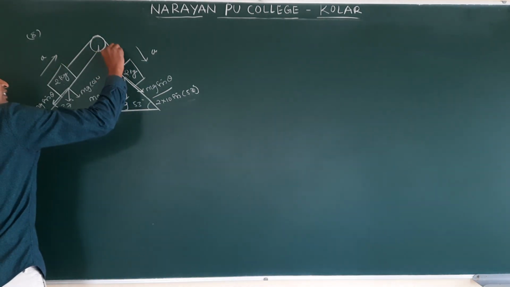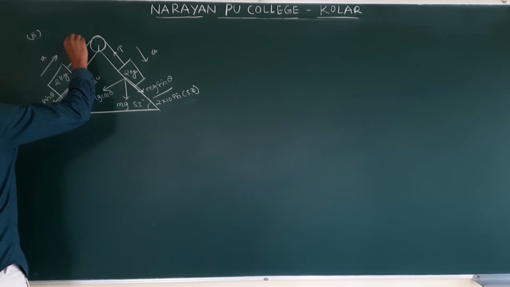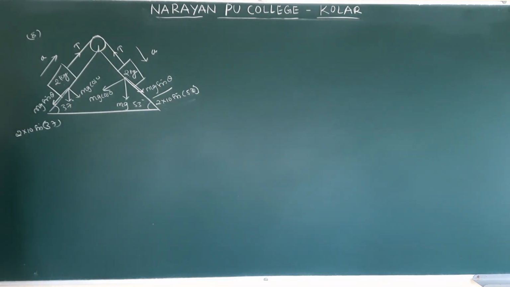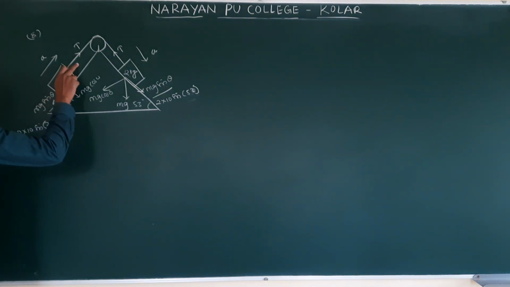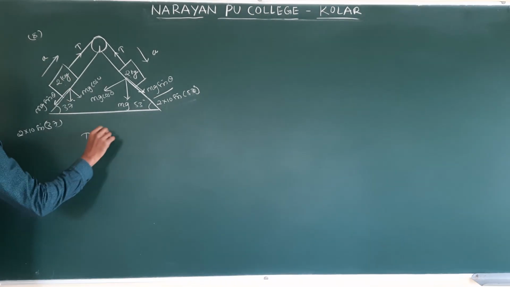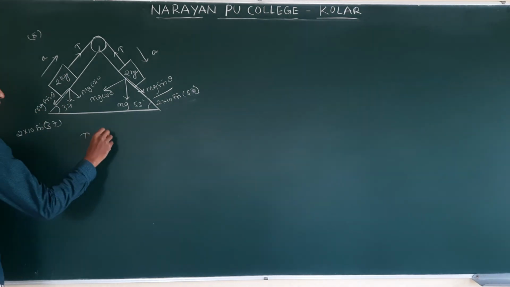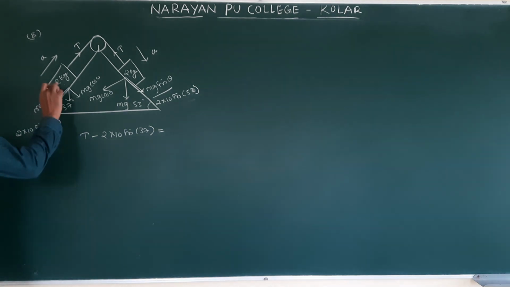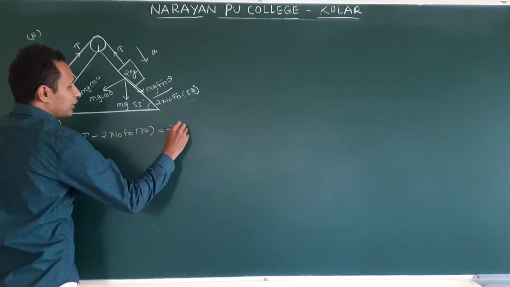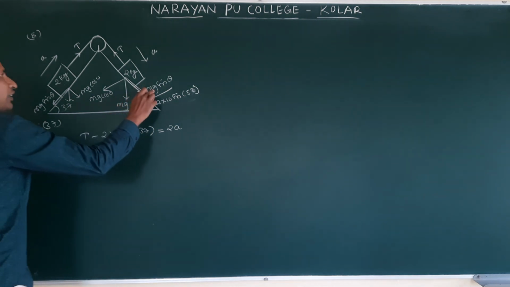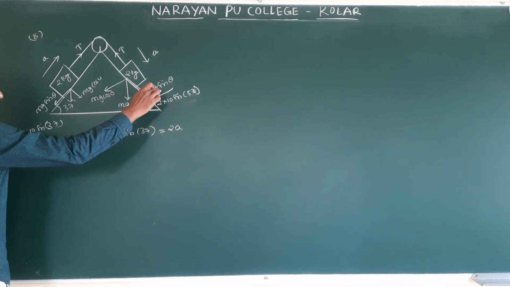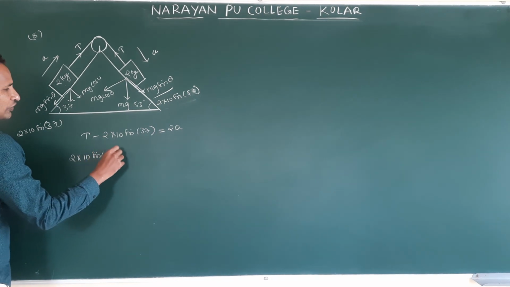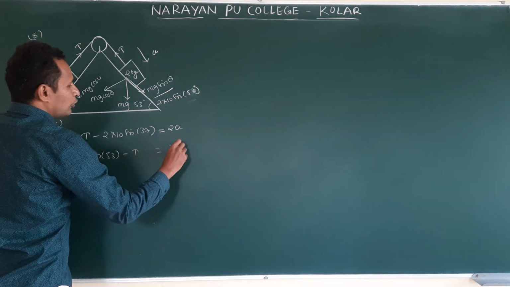So for this block, tension acts upwards, T, and for this also tension acts upwards. Clear? Same string, so the tension does not change. From the first, how do we write? It is going up, which is dominated by tension T, downwards is acting mg sin theta. This is nothing but 2 into 10 sin 37. This net force is accelerating the body: 2a. Next, this part is accelerating downward. That means this is dominating: 2 into 10 sin 53 minus T is equal to 2a.